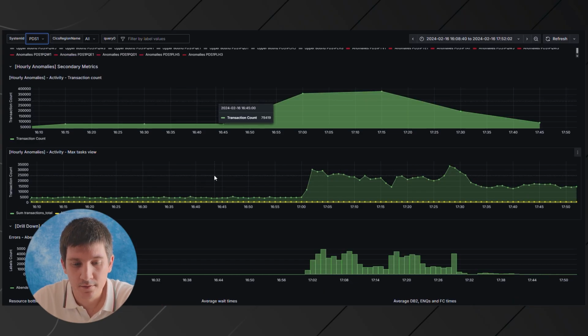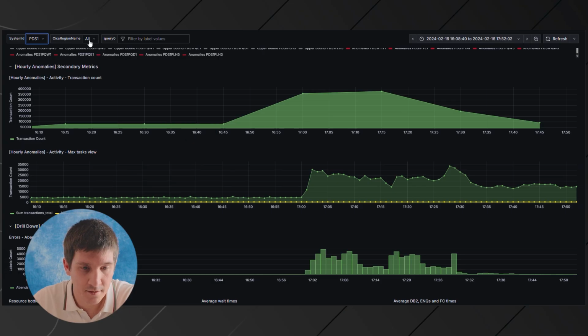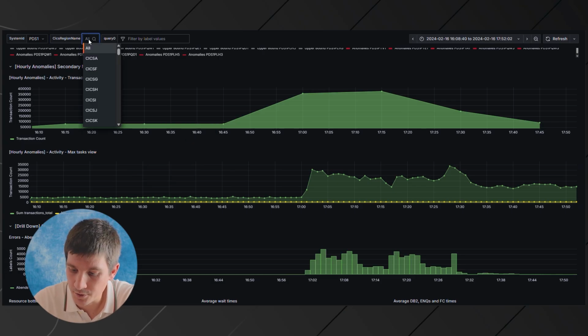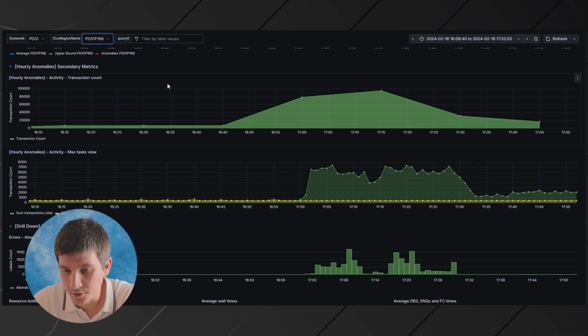Okay, let's look further. We said at the beginning that it is volume driven and that most of the time is spent waiting for dispatch. So let's look at those specific regions for which we received a notification, and how they are handling the work.